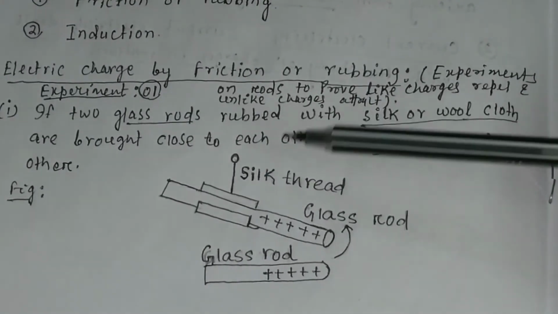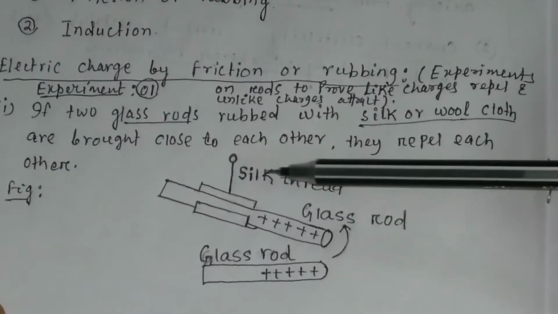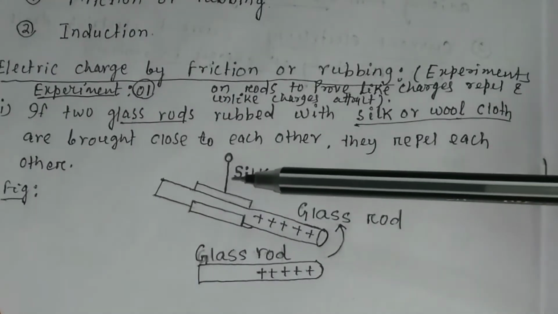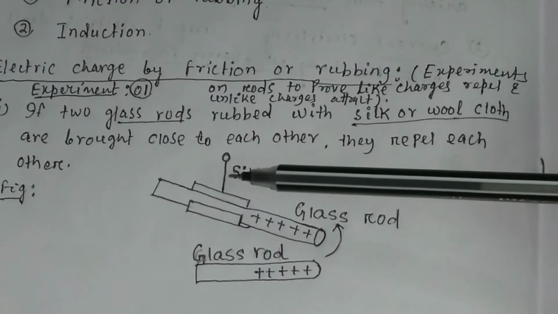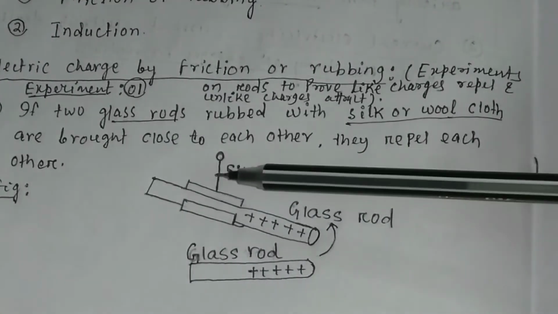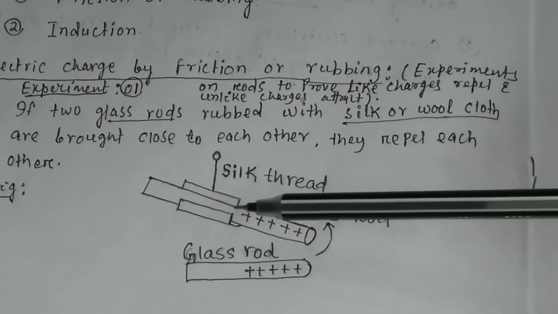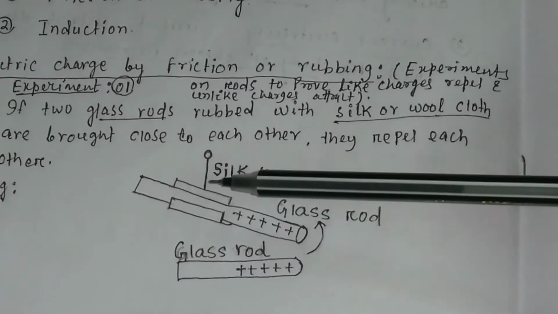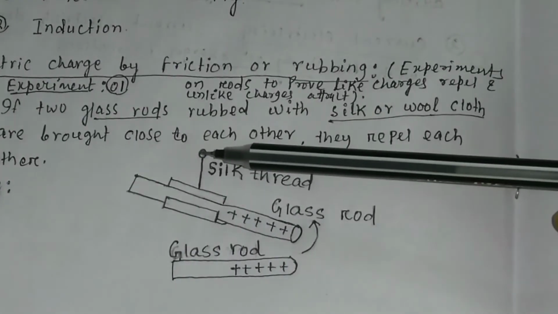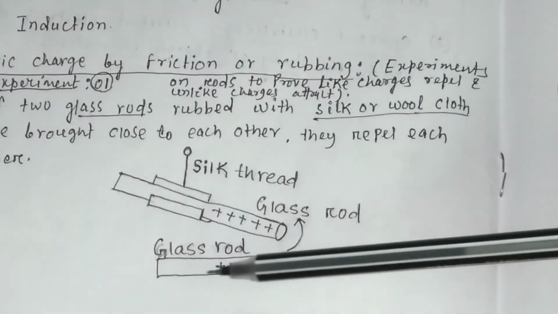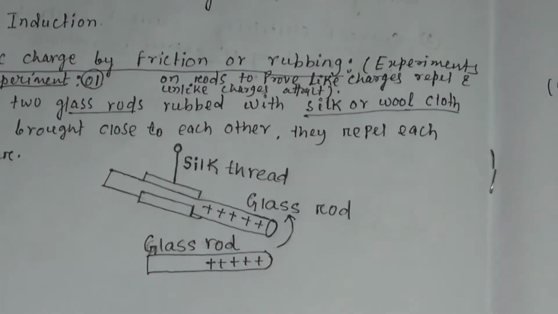First, you take a glass rod and fix it by means of a silk thread as shown in the figure. This silk thread is attached to a rigid support. This is the glass rod, attached by means of a silk thread and fixed to a rigid support. And this is another glass rod.